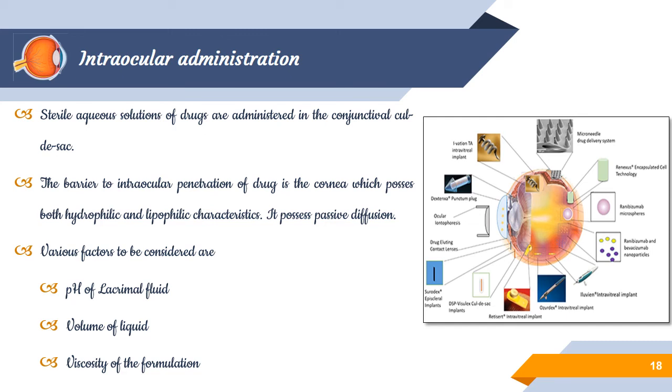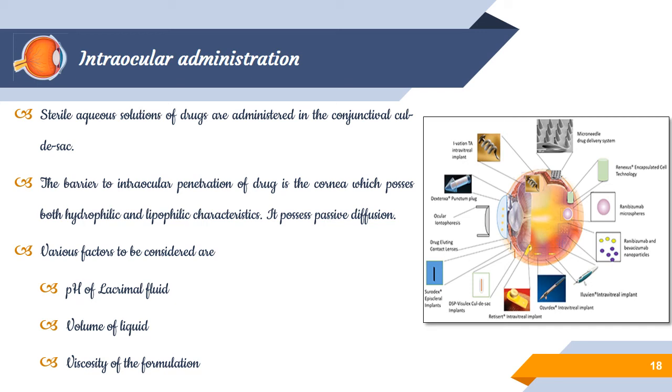The next is encapsulated technology, followed by microcapsules. These are some of the novel approaches in which the drug is incorporated and acts as a carrier which delivers the drug into the ocular region for a longer duration of time, for better enhancement. The fourth one in the clockwise direction is the use of monoclonal antibodies or gene therapy through nanoparticle approaches. So gene delivery is also one of the novel approaches in ocular delivery, followed by intravitreal implants.